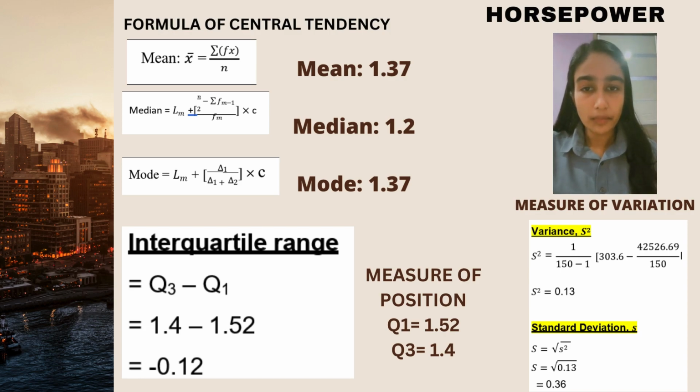Okay, compare the mean, mode, median. Mean I got 1.37, mode also 1.37, and median is 1.2. So mean is bigger than median, and median is smaller than mode. So there is no clear shape of data distribution.